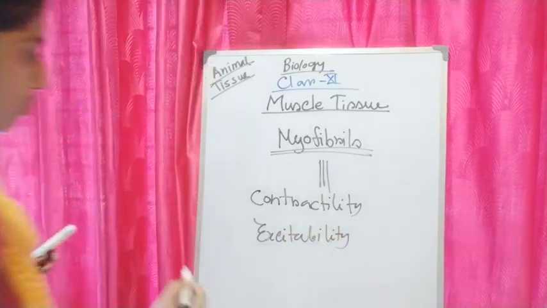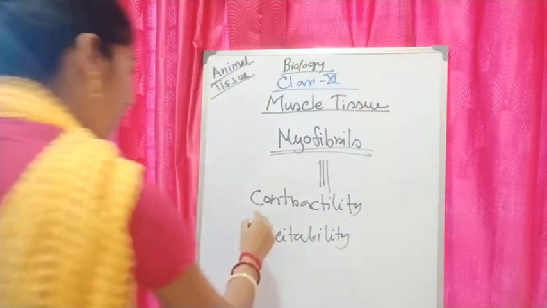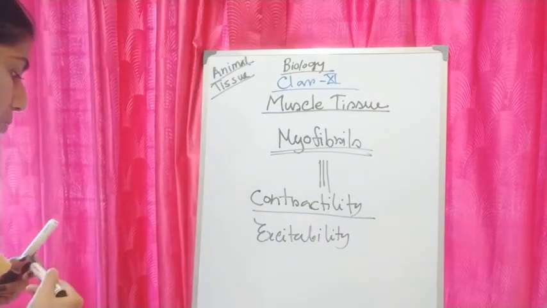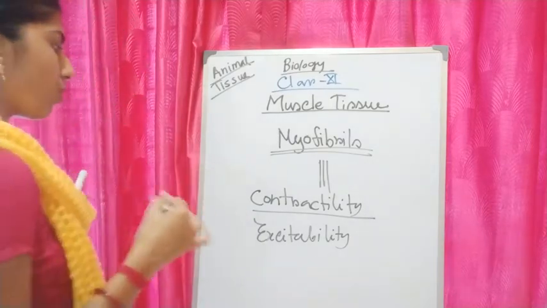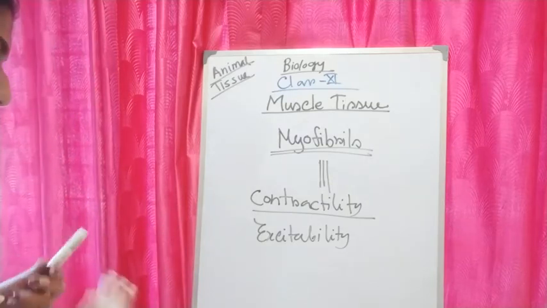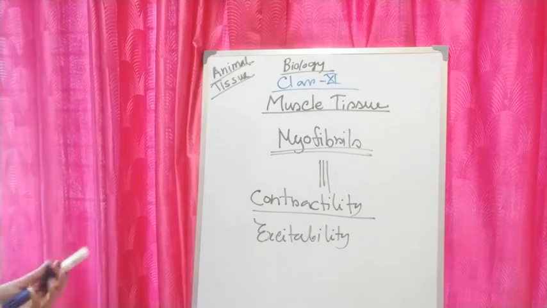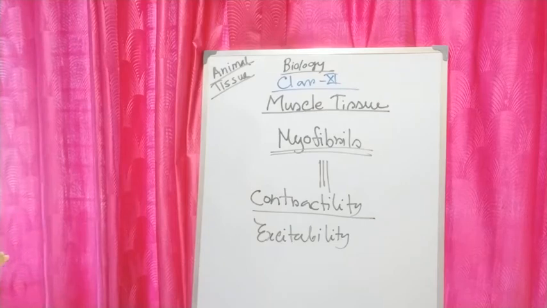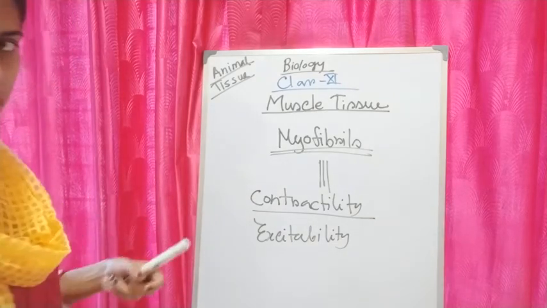These are the main criteria of a muscle cell. What does contractility mean? It means they have the ability to shorten forcefully and come back to their normal state. Muscle cells can contract and shorten in response to stimulation, and again they lengthen and return to their uncontracted state. That property is called contractility.